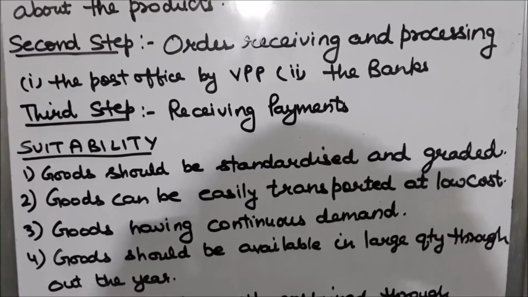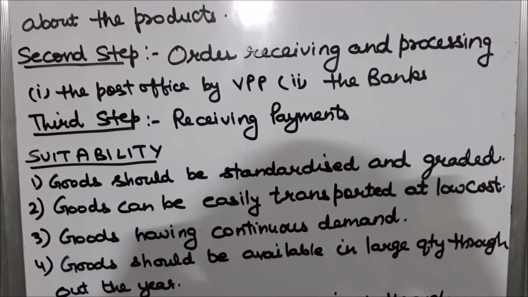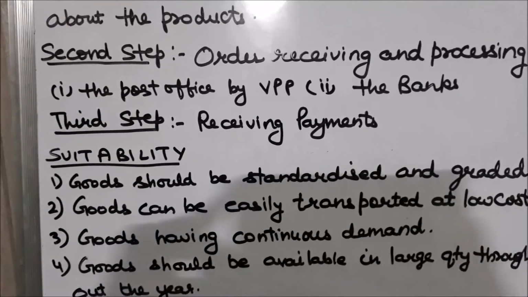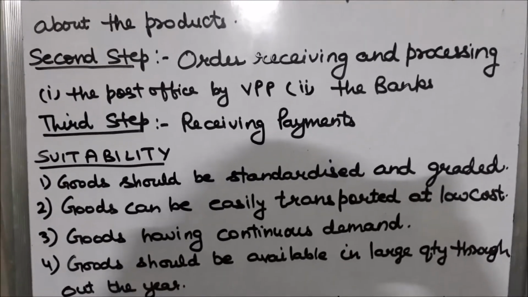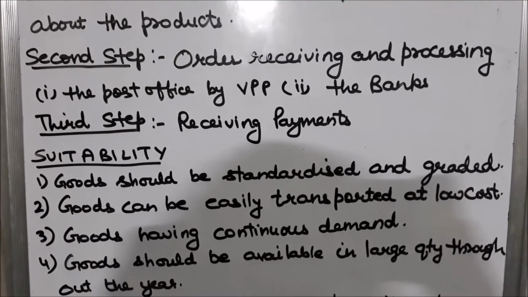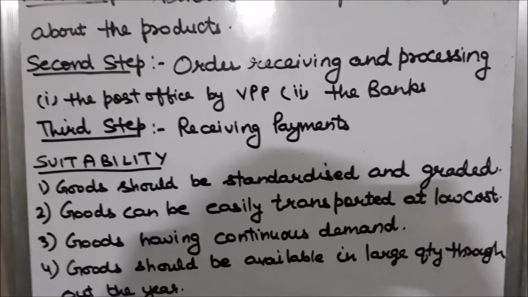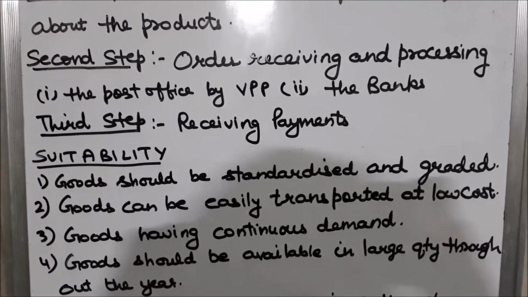Then goods will be delivered to the customer if customer has done complete payment. Secondly, suppose the goods are sent through banks. In that condition also, goods will be given to the customer when customer is making complete payment to the banks. So after receiving payment, goods will be delivered to the customer.